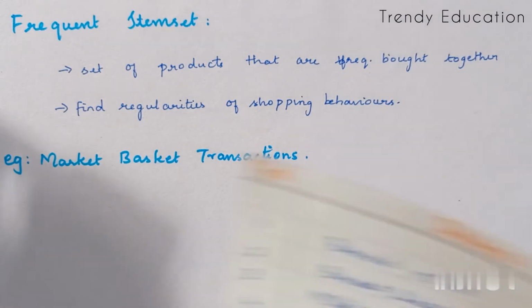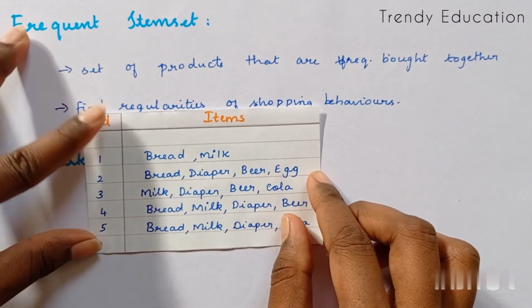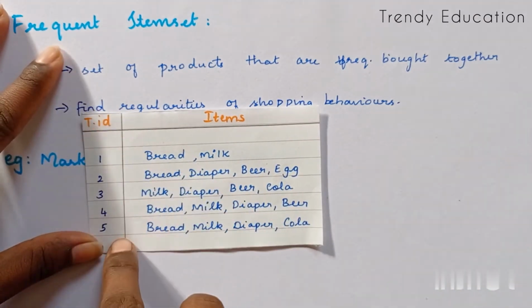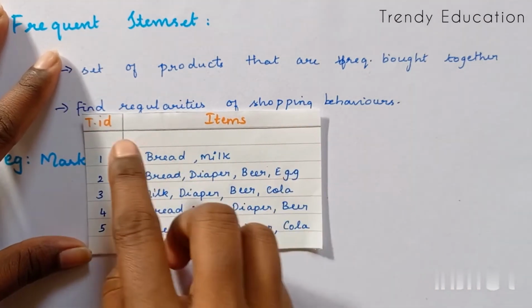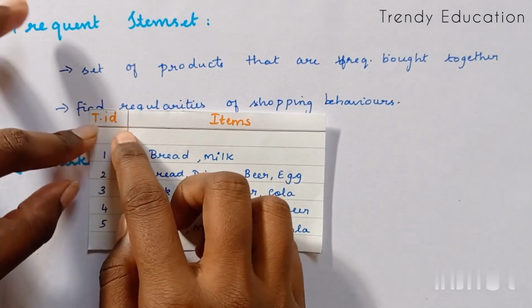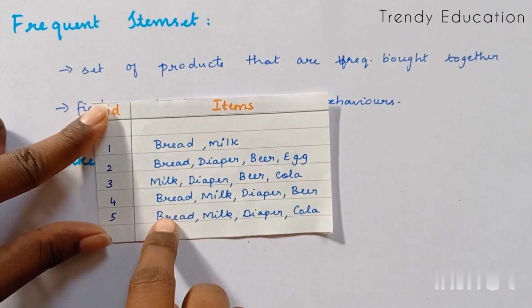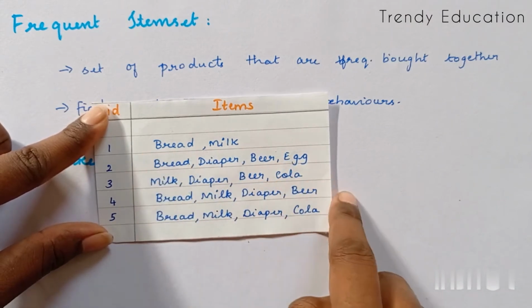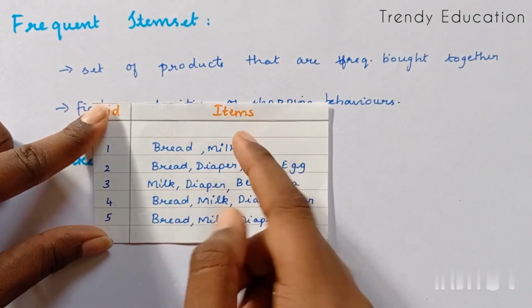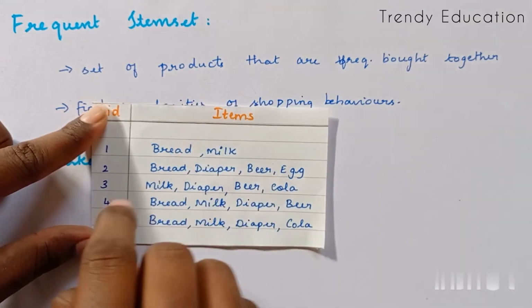Now I'm going to use this transaction database. These are the transactions and these are the items. There are 5 transactions, and you can see there are 6 items in total.